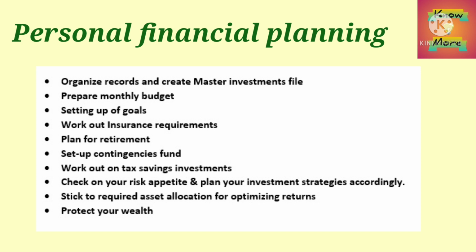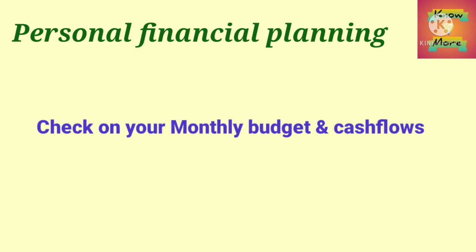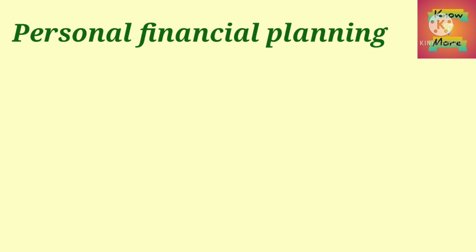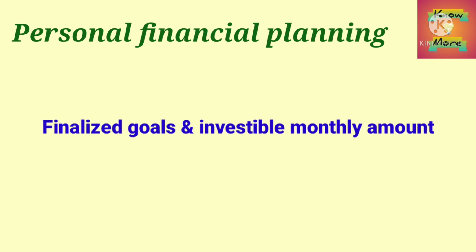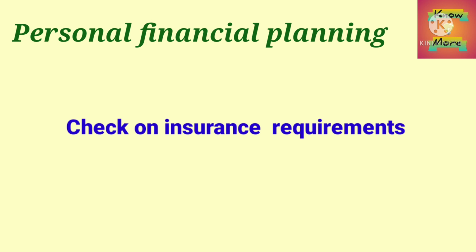So friends, avoid such random method and do follow the steps we have discussed in earlier videos. Let's summarize these steps now. Step 1. Just check on your monthly budget and cash flows. Step 2. I am sure you have set up your goals and are ready with the requirement of monthly investable amount. Step 3. You may be ready with your insurance needs.